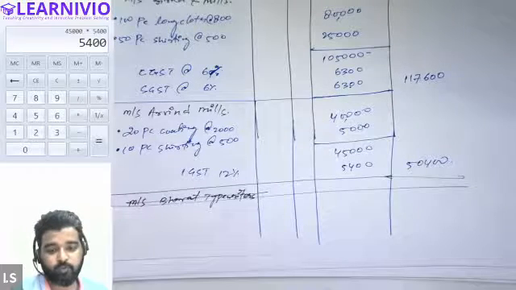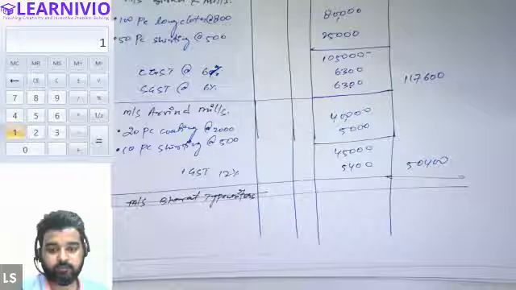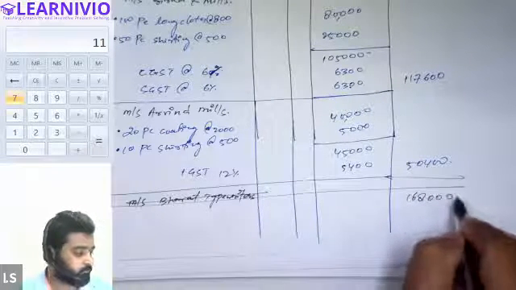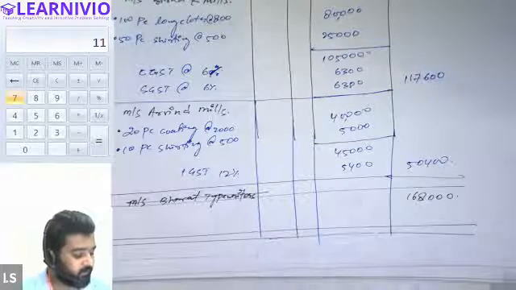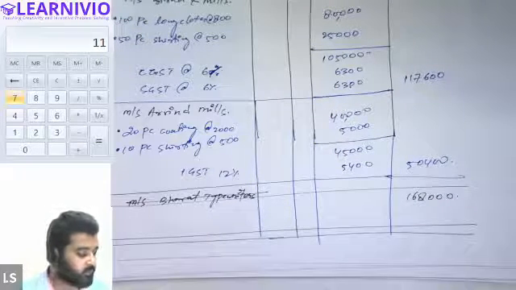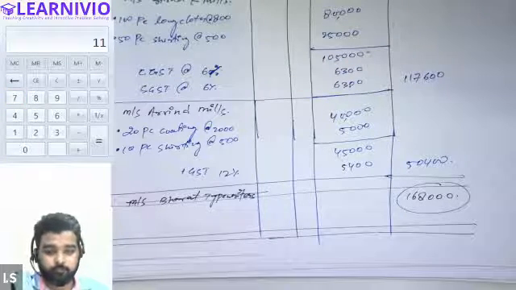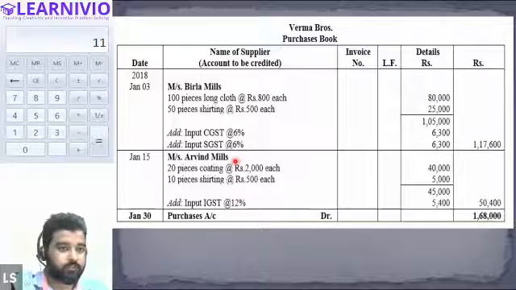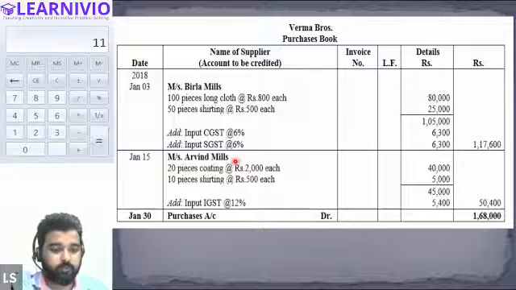1,17,600 plus 50,400. What will be the total amount? Just a minute. 168,000. So this is your final answer. This indicates that we have the total purchases on credit of 1,68,000. This is the solution. So can we proceed with the other question? Is it done? Everyone, any doubt? Any problem? Okay, very good.